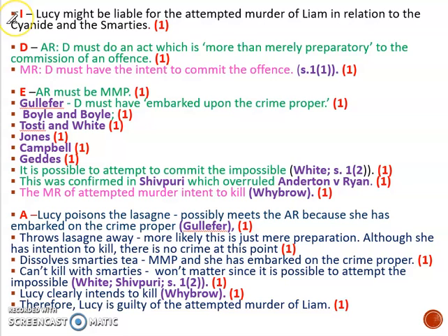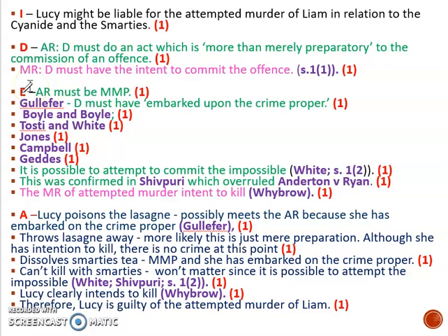So I identify Lucy might be liable for the attempted murder of Liam in relation to the cyanide in the lasagna and the Smarties. My actus reus, an action which is more than merely preparatory. Mens rea, intention to commit the offence. And I've done my AR in green and my MR in pink. And then I'm going to explain what I've just defined using my cases.